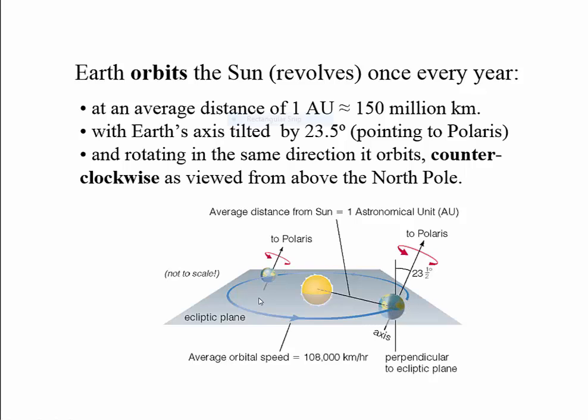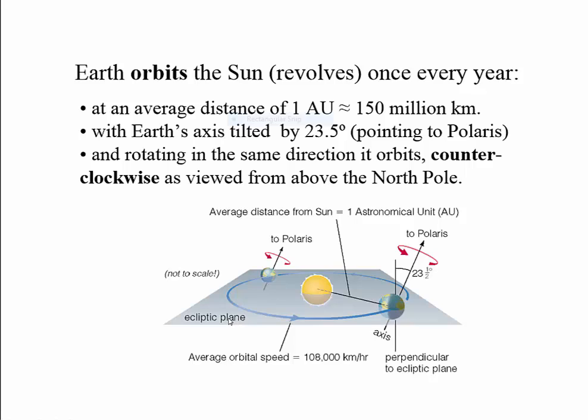We are moving because of the revolution of the earth. And what is the average speed of revolution? 108,000 kilometers per hour. And the path taken by the earth around the sun is called the ecliptic, and the plane containing that is called the ecliptic plane.